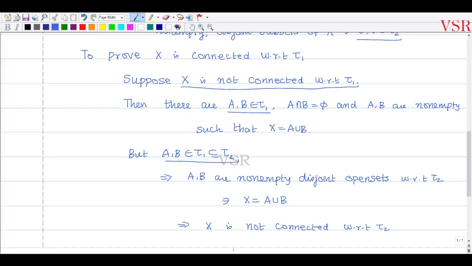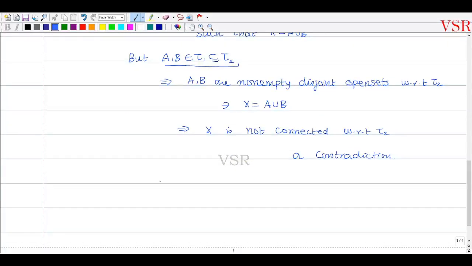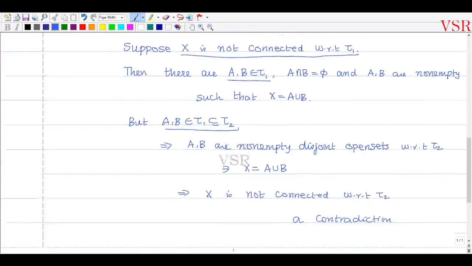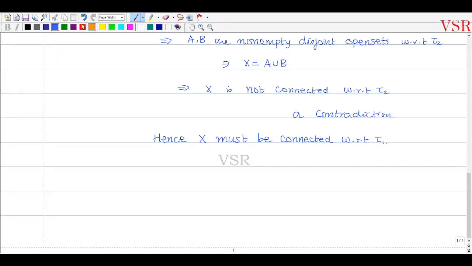Hence X must be connected with respect to tau1. So I have proved that X is connected with respect to tau2 implies X is connected with respect to tau1. But the converse is not true.